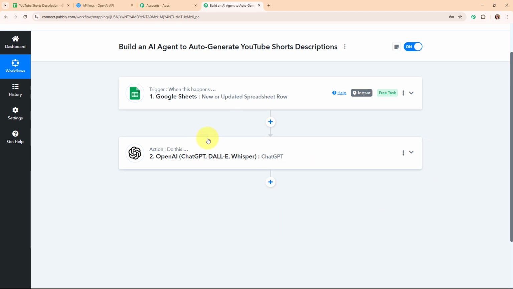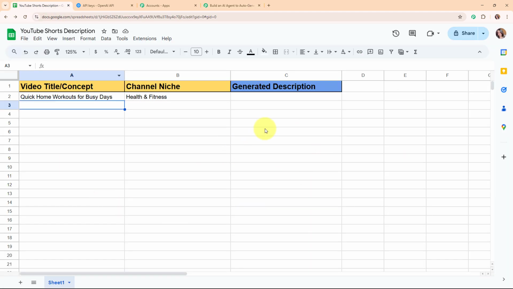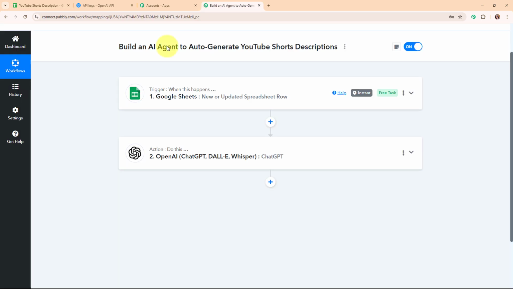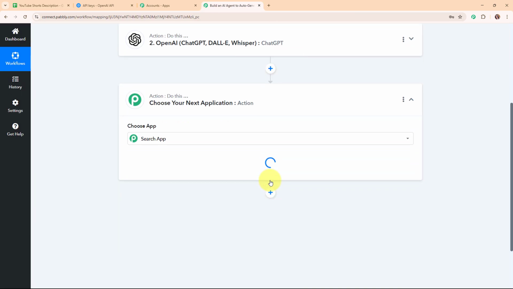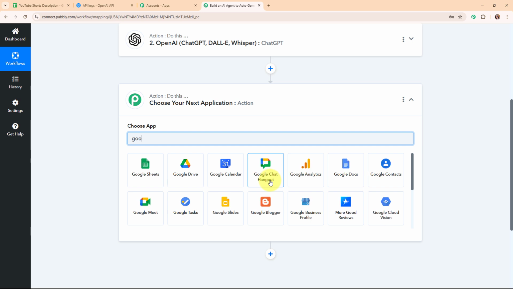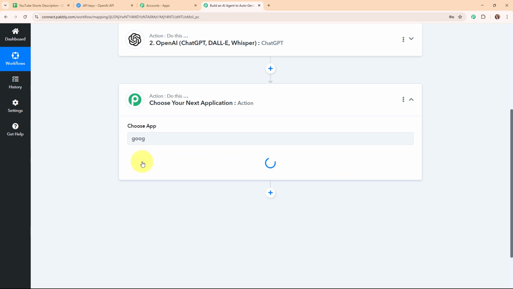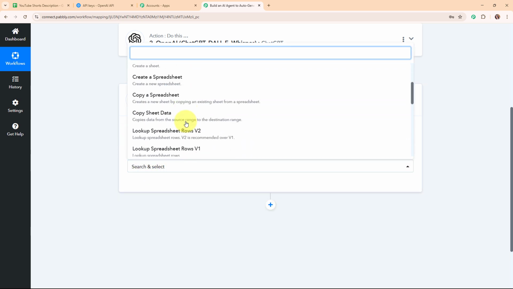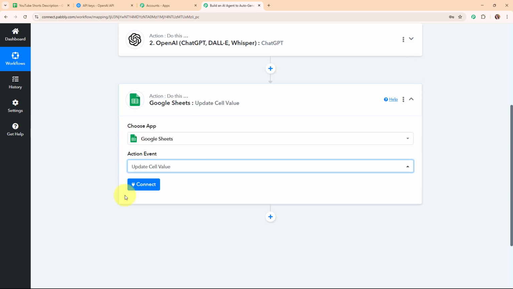So now after generating the description, I want to add that description in my Google Sheets under this specific column. For that, I'm going to add another action step over here, and in this action step, I'm going to select my action application as Google Sheets again. This time I'm going to select my action event as Update a Cell Value. Now after selecting this action event, whenever I receive a new YouTube video description generated by OpenAI, it should automatically be updated in my Google Sheet under this specific column.